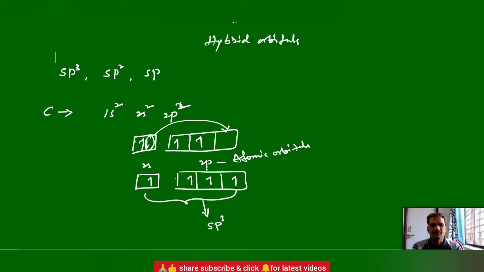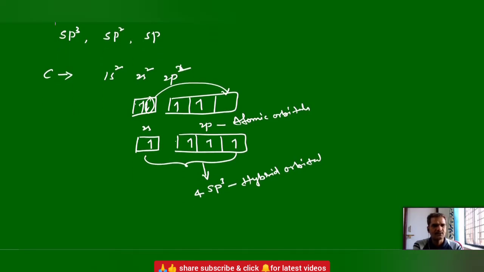Here we have 1 s and 3 p's, a total of 4 atomic orbitals, and they form 4 sp3 hybrid orbitals. So if carbon undergoes sp3 hybridization, it forms 4 sp3 hybrid orbitals.